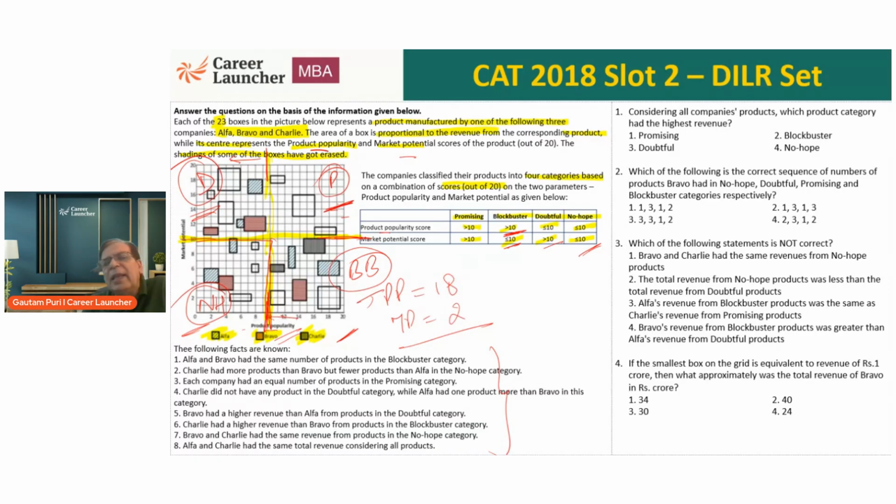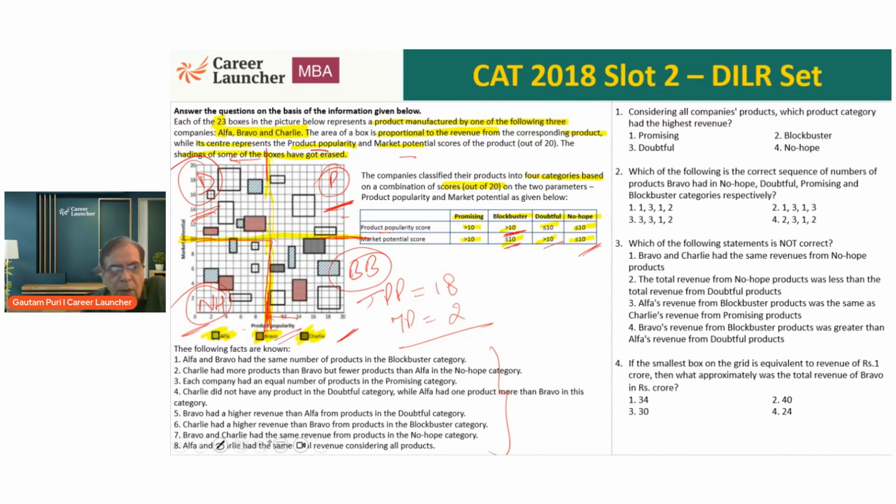It is very easy to say, okay, let me make one big table for these 23 boxes, find the product popularity and revenue of each one. But first let me understand what the question asks. Remember, my job is to do only what is required by the question rather than trying to do everything.